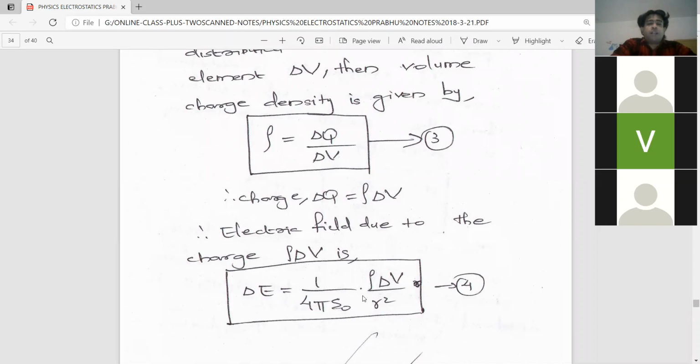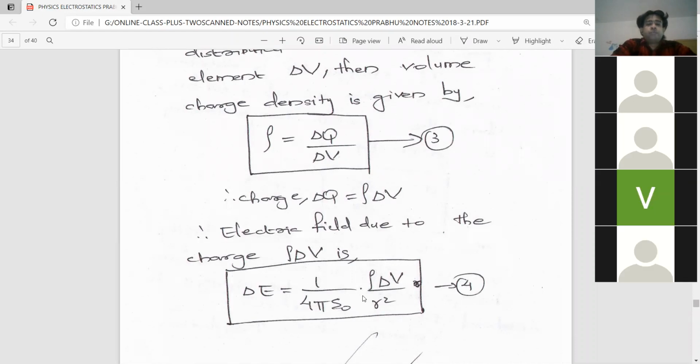Come on, respond fast. Sir, vector E is equal to vector F upon Q. That is a simple equation. I want the full equation. F by Q is a simple equation. From that, when we substitute F and Q, what is F? 1 by 4 pi epsilon 0 into Q square by R square. If both the charges are the same, it is 1 by 4 pi epsilon 0 into Q square by R square, right? Yes, sir. Divided by Q. F by Q, F is 1 by 4 pi epsilon 0 into Q square by R square.